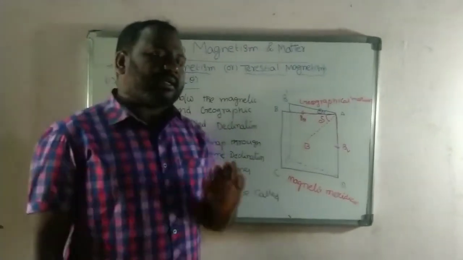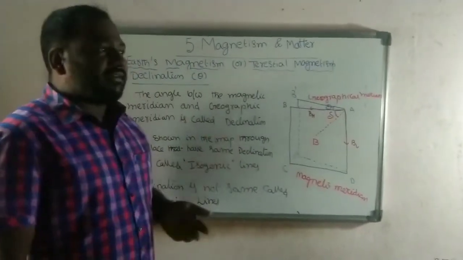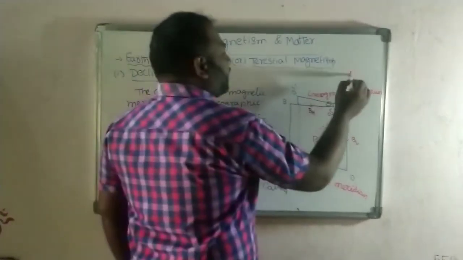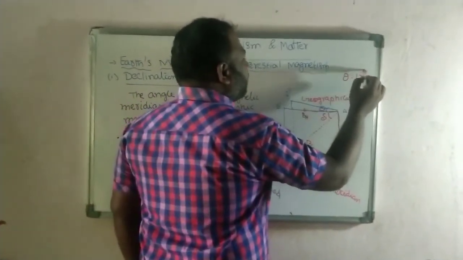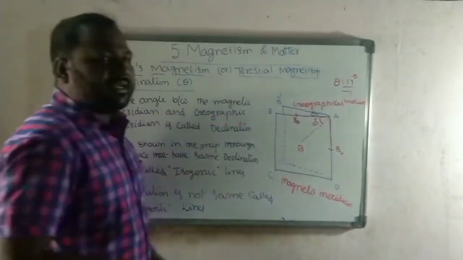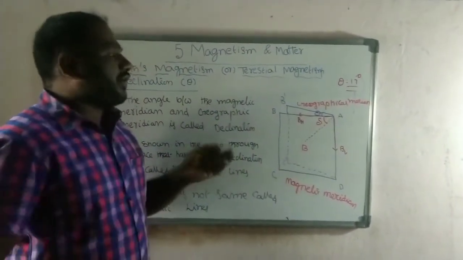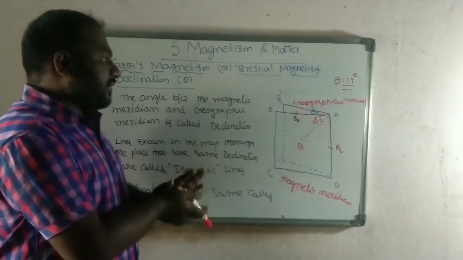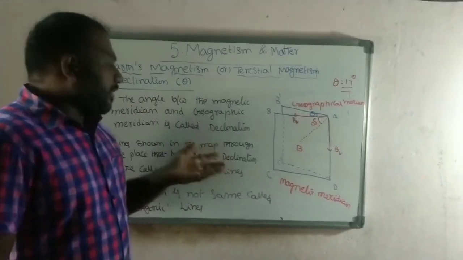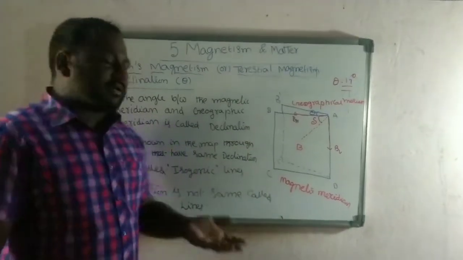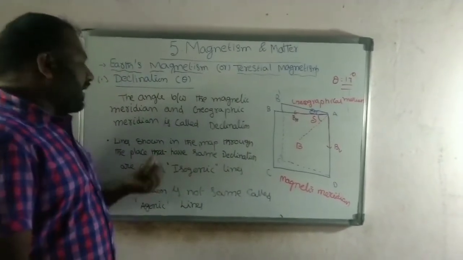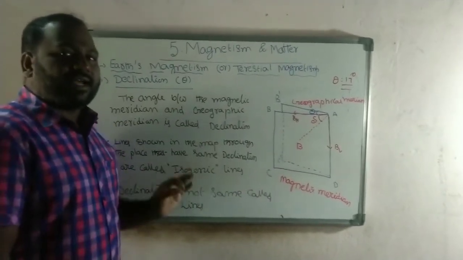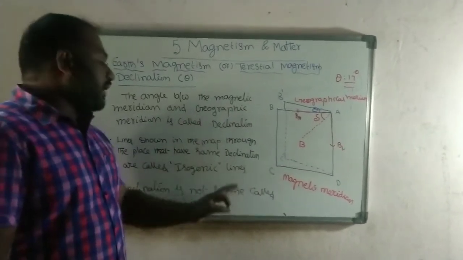At certain places generally the theta value is nearly equal to 17 degrees. Remember, the declination is nearly equal to 17 degrees. That is the angle between geographic meridian and magnetic meridian. In the map, lines are given. If the lines have the same declination, the same declination lines are called isogonic lines.